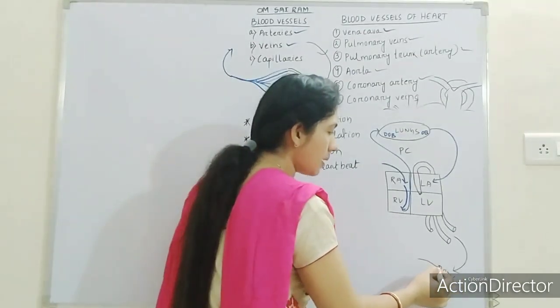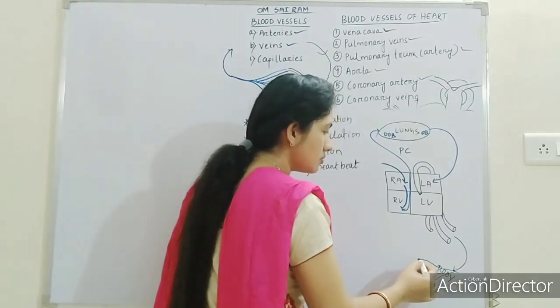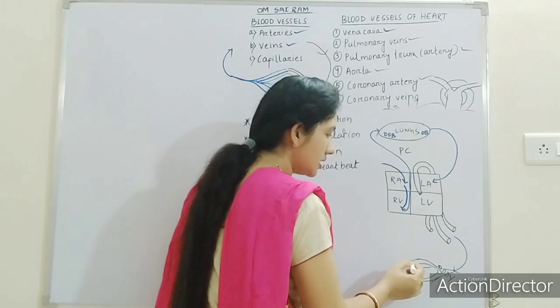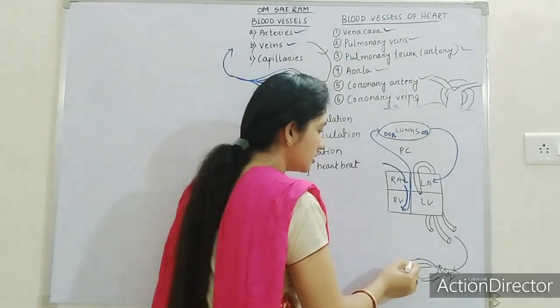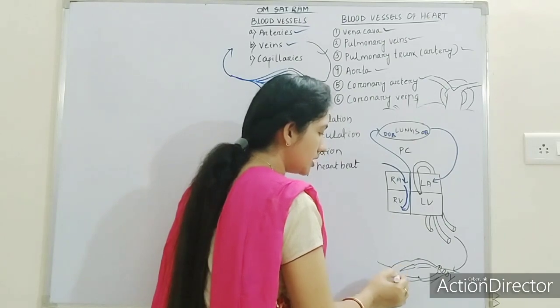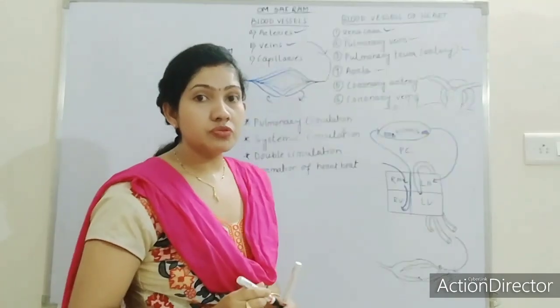Here it has small capillaries also. Again here the veins also it has. So to the different parts of the body it will move.